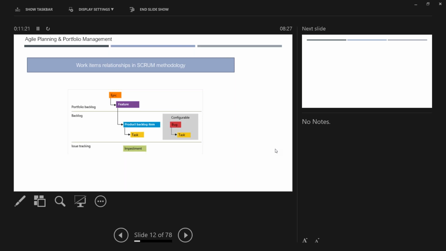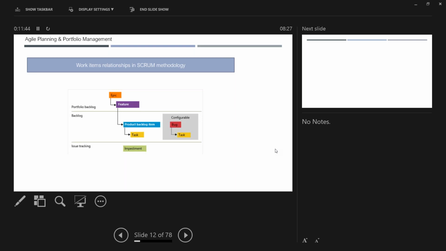So that means you can associate a bug with a task which is at the leaf level, or you can associate that bug with the entire user story. So these are the scenarios. These are all configurable things actually. You don't need to worry. Everything is there. You just need to mention where you want to keep your bug, at the user story level or at the task level. All these things are there. You just need to know.